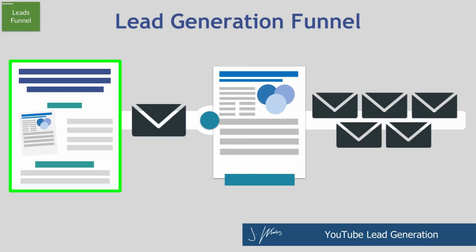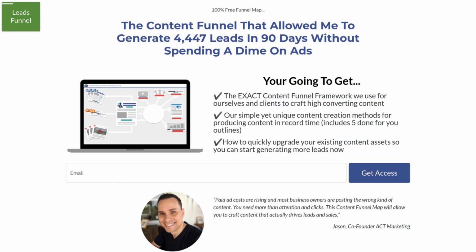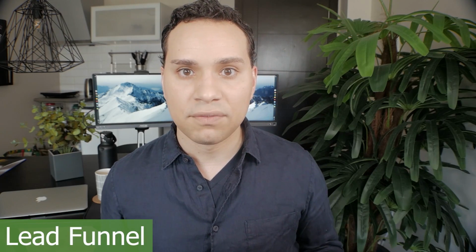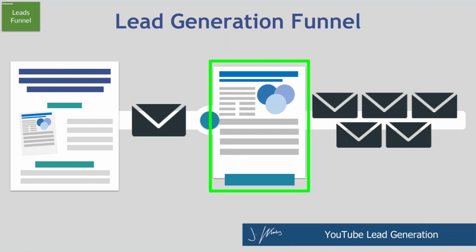So here's what a landing page could look like. As you can see, all we have is a headline, a picture of what the lead magnet is, and then a couple bullet points on exactly what they're going to receive. This is an example of one of the lead magnets we use when we create content marketing videos very similar to this one. And the reason pages like this work, and the reason someone would actually enter their contact information, is because of the lead magnet, which is the second part of your lead generation funnel process.